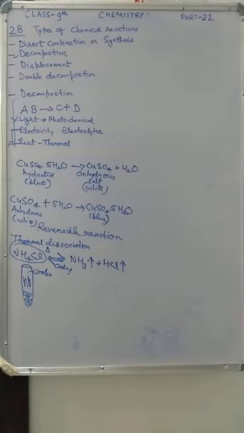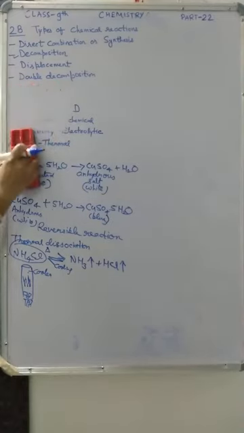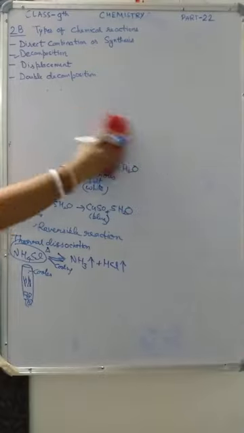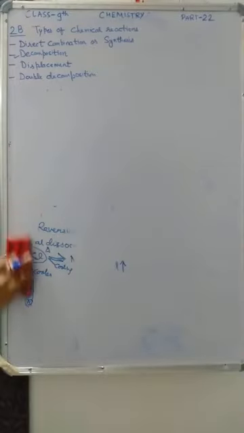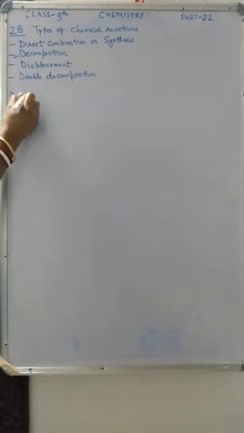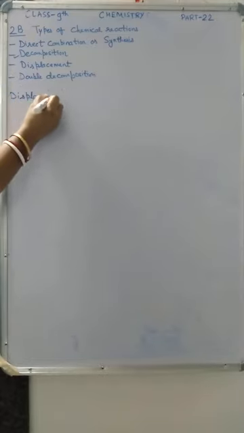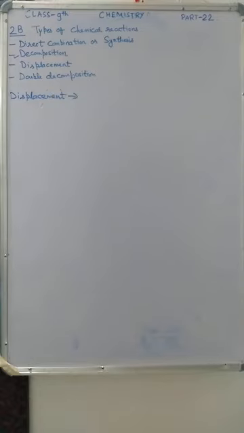Now the next one, the third one, is displacement reaction. So what do we mean by displacement reaction? It is a chemical change in which a more active element displaces a less active element from its salt solution.